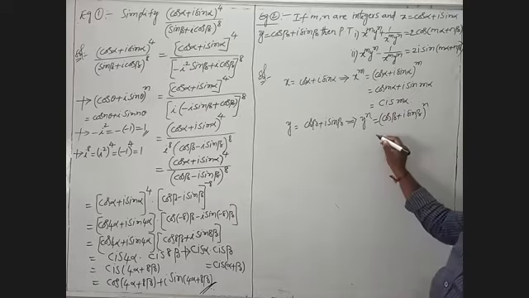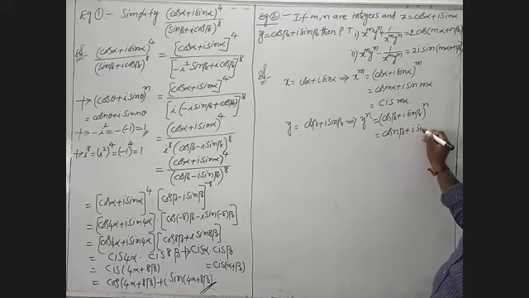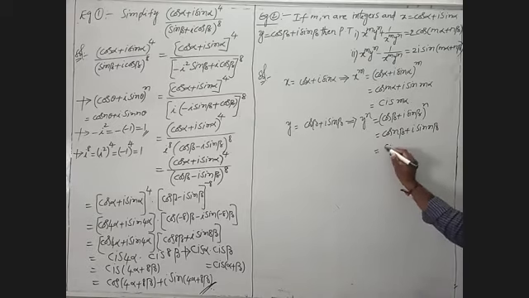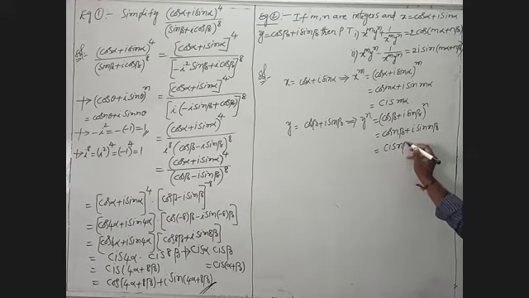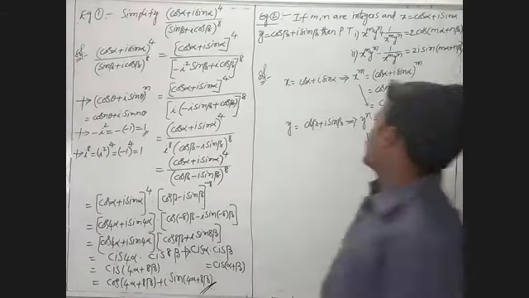I expand this one: cos n beta plus i sin n beta. Cos n beta plus i sin n beta is nothing but cis of n beta. This is the value of y power n.